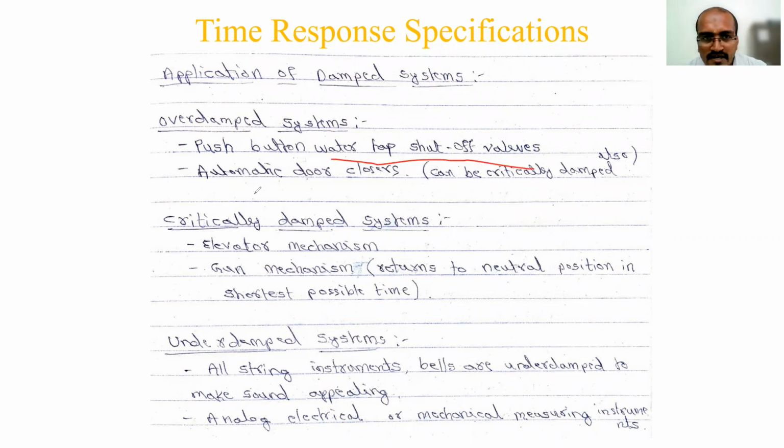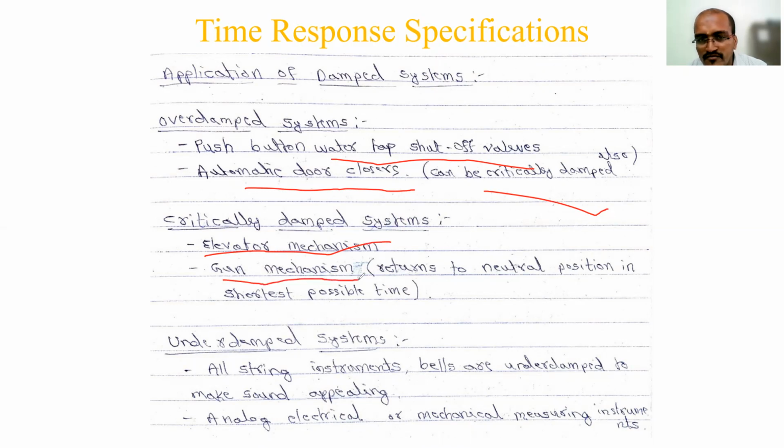Then automatic door closers. In malls, you have seen doors automatically open when you come near, opened by sensors. They are critically damped systems, and sometimes an example of an overdamped system. Then critically damped systems include the elevator mechanism. In malls, railway stations, metro stations, escalators are everywhere nowadays. You just stand on the steps without climbing, and it rolls automatically. That is also based on critically damped systems. Then your gun, so this is easily understood by you, right?